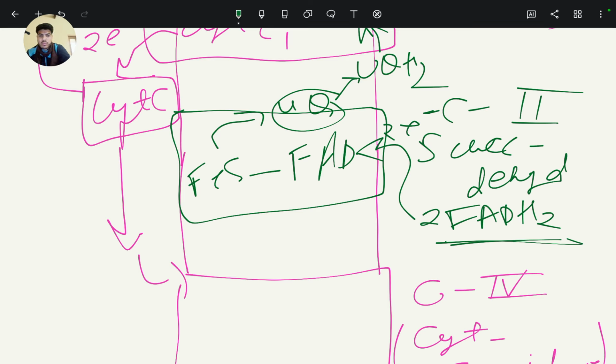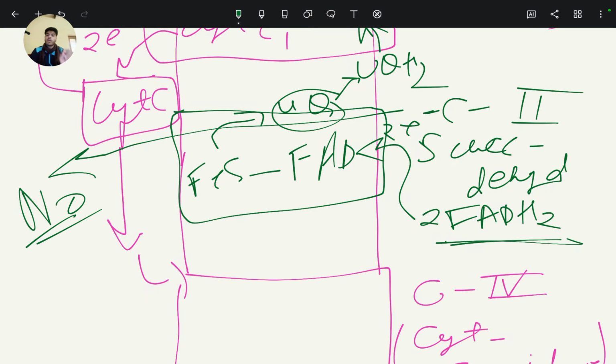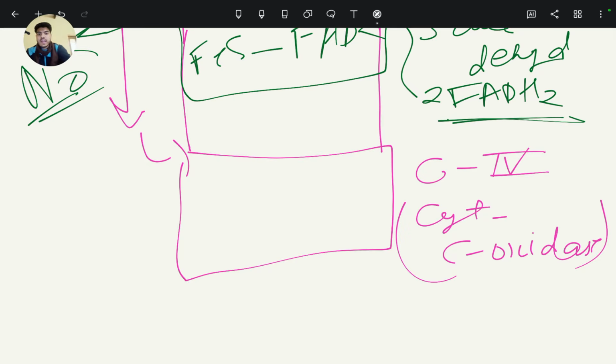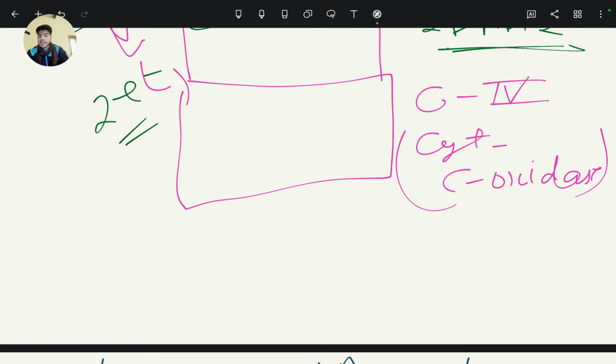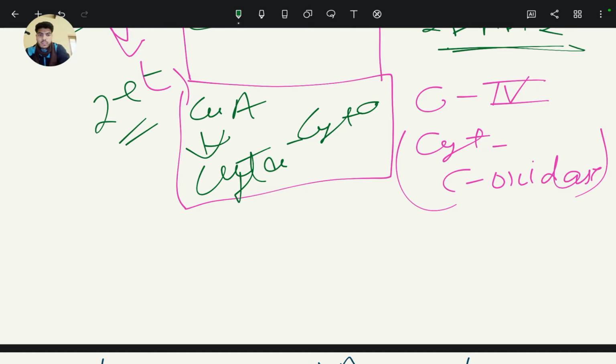The electron now reaches complex 4, that is cytochrome c oxidase, and is collected by CuA, then cytochrome a to cytochrome a3 to CuB.